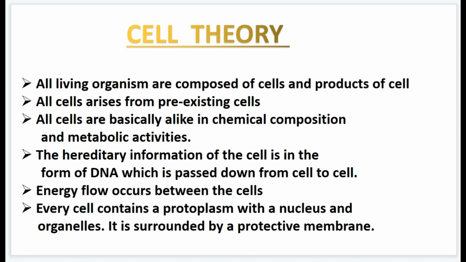So this is the final cell theory given by Schleiden, Schwann and Rudolf Virchow. So this is the final cell theory, which was given by three German scientists, that is Schleiden, Schwann, and Rudolf Virchow.